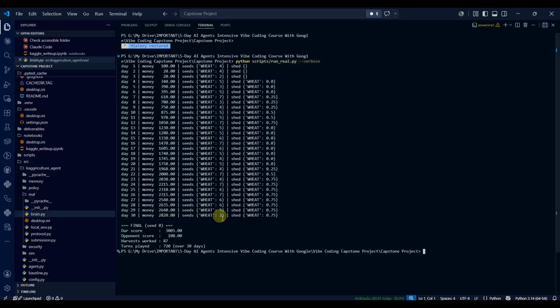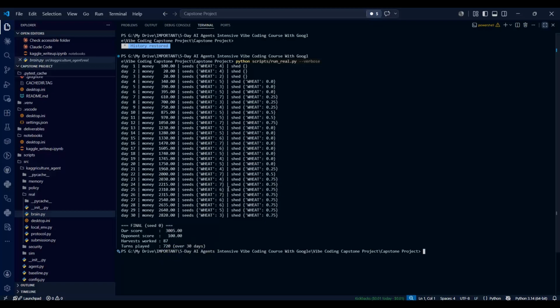The wheat category is 3, it sheared the wheat 0.75. Final seed 0, our score is 3,005.00. Opponent score 100, of course, we won. Harvest worked, 87 turns played, as I said, 720 turns over 30 days.